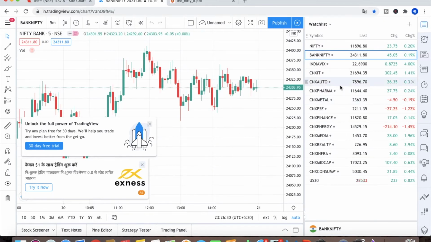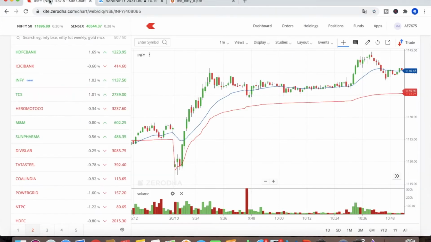In auto you select the stocks having the maximum weightage: Hero MotoCorp and M&M, so you can select these stocks. Same in pharma, Sun Pharma and Divi's Lab have the maximum weightage. Likewise you can select the stocks and keep them in your watch list.